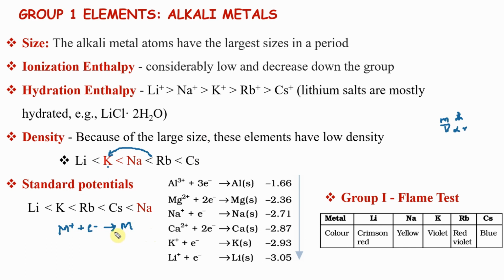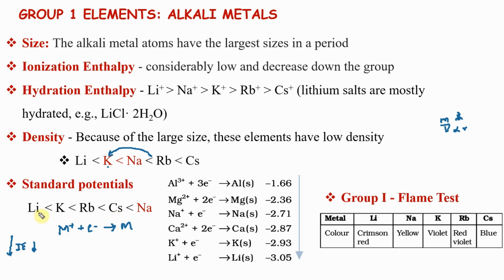So standard electrode potential, when you look at it in terms of ionization energy, when you go from top to bottom, ionization energy decreases. So they ionize easily. So this is the reverse of ionization, correct? This is ionization. The reverse is given here. If ionization energy is high, it will not ionize, so the reverse will be easy.